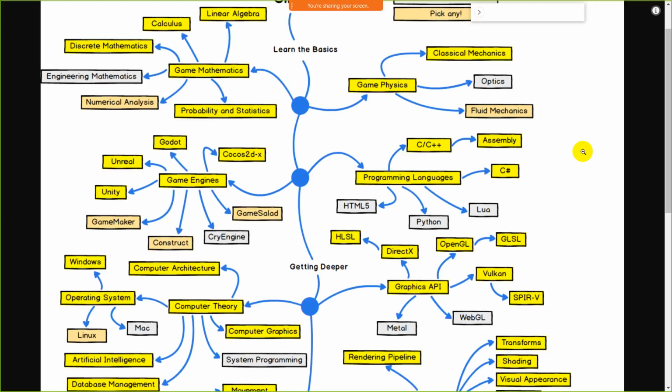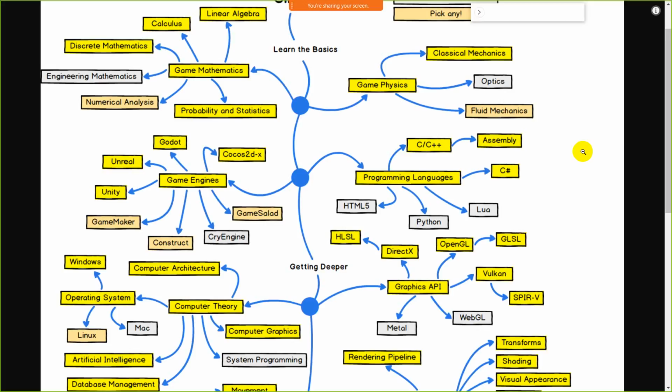Okay, so guys, to become a client side game developer, you must know C++, assembly and C#. So these are the mandatory programming languages for game development: C++, assembly and C#.